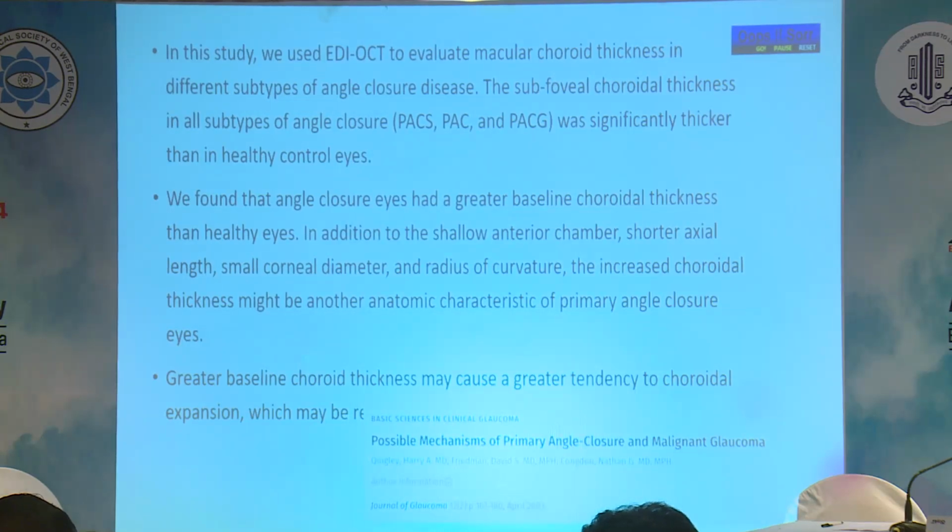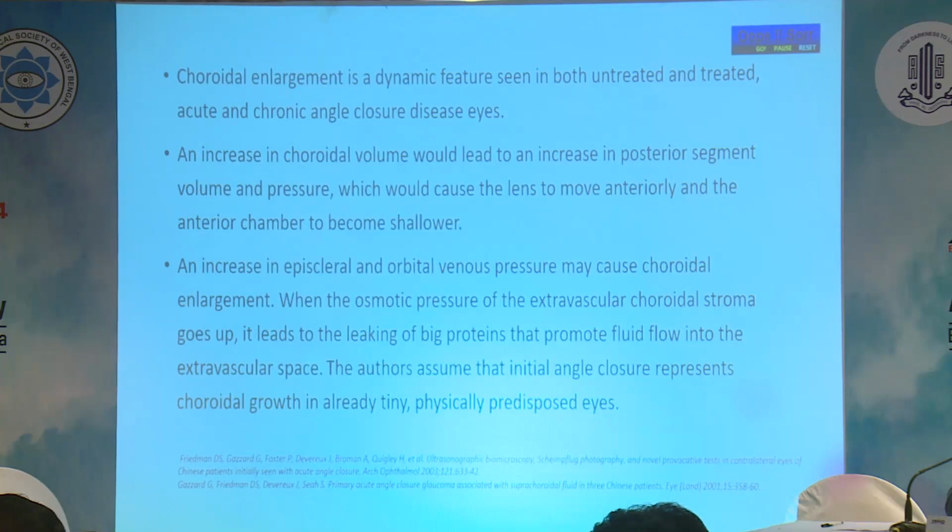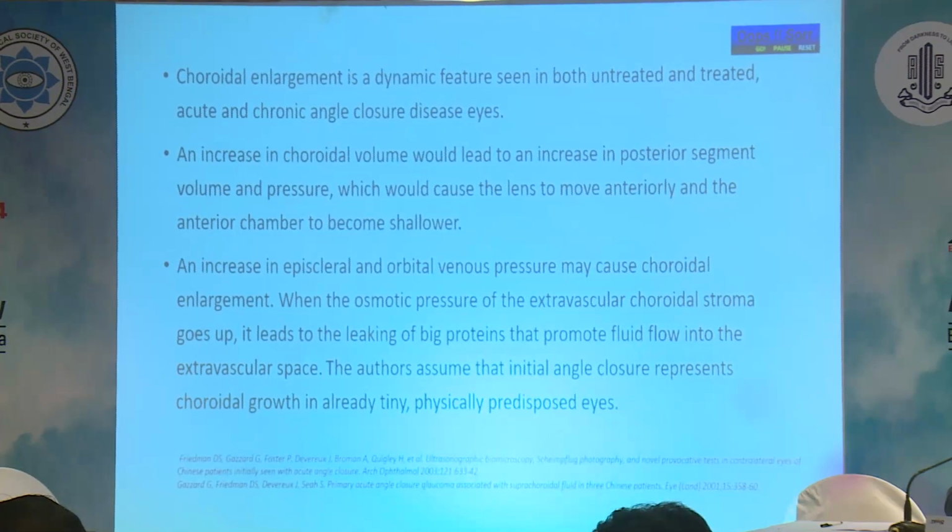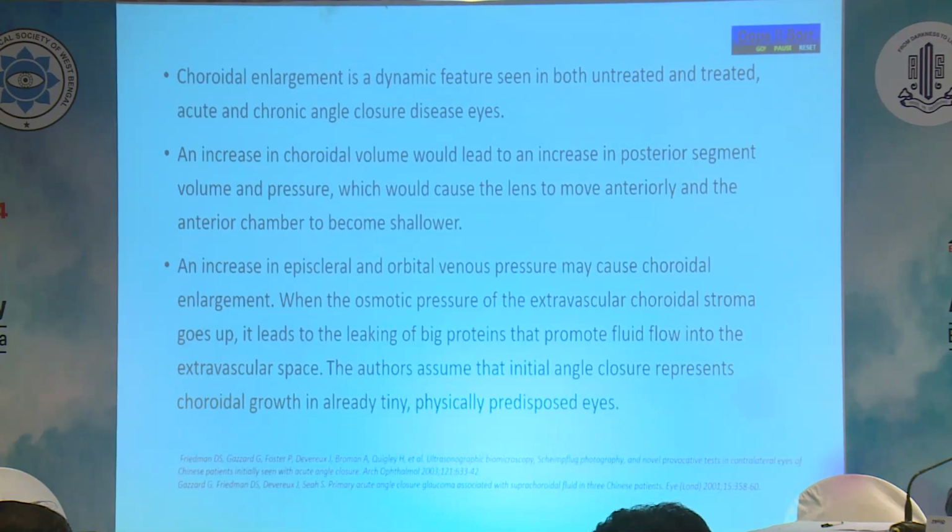In addition to the shallow anterior chamber and shorter axial length, as said earlier, the choroidal thickness might be another anatomical characteristic of primary angle closure eyes. Greater baseline choroidal thickness may cause a greater tendency to choroidal expansion, which may be a risk factor. Choroidal enlargement is a dynamic feature seen in both untreated and treated acute and chronic angle closure disease eyes. An increase in the choroidal volume would lead to an increase in the posterior segment volume and pressure, which would cause the lens to move anteriorly and the anterior chamber to become shallower.